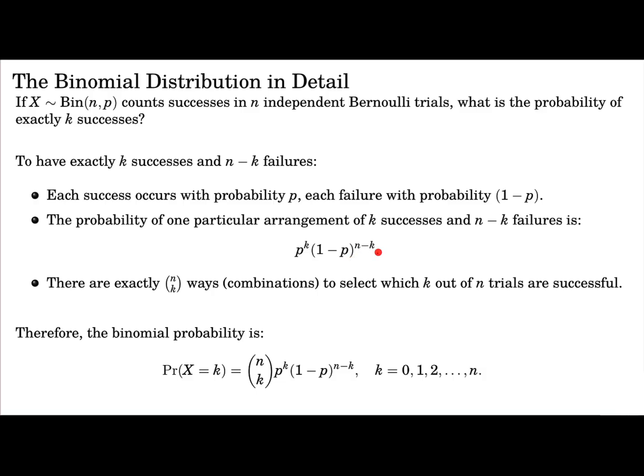Since there are exactly n choose k ways to select which of the trials were successful, the probability of exactly k successes is n choose k, p to the k, 1 minus p to the n minus k. The reason this is called a binomial distribution is because of this binomial coefficient.